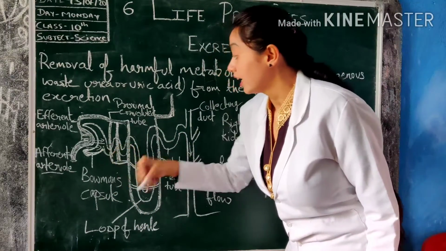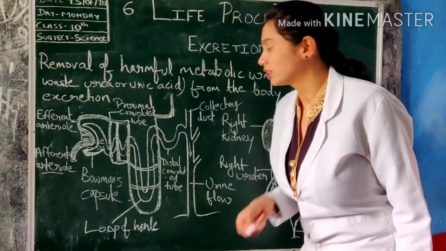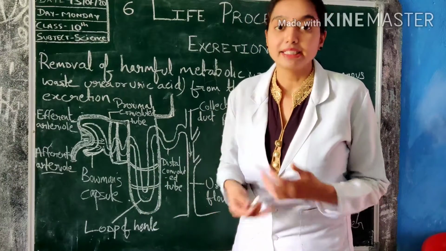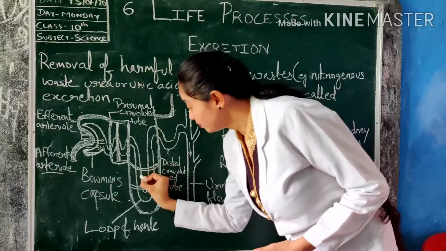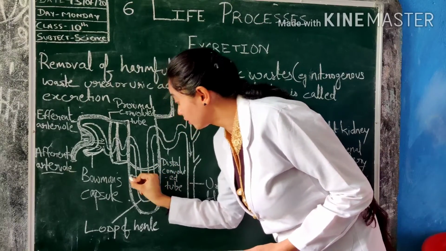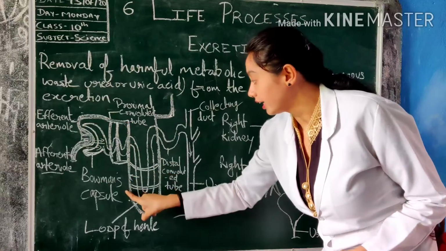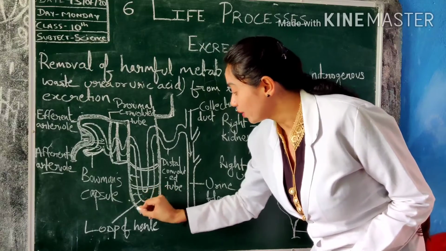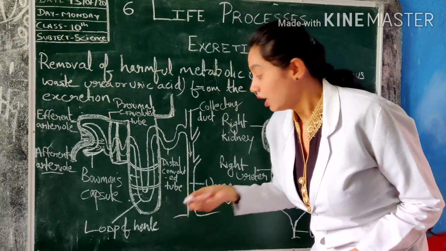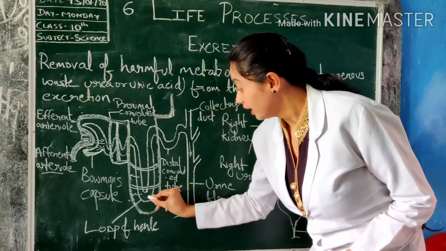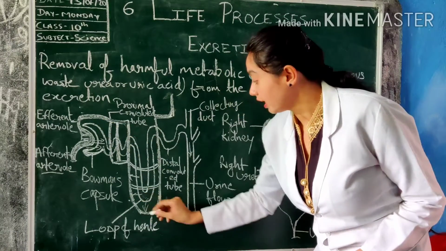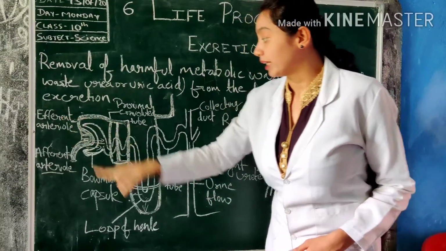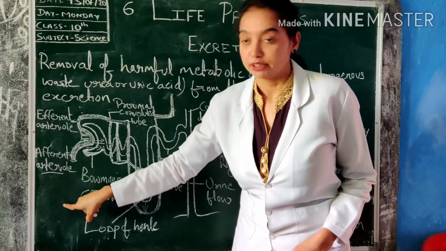It carries impurities like urea, uric acid, glucose and many more things. And a few things, if they are important for our body and by chance come to this region, get reverted back. Like glucose and amino acids, which are important for our body, get diffused into the efferent arteriole, and this efferent arteriole takes the blood to the body and it carries pure blood.